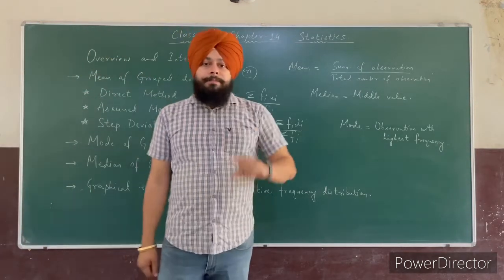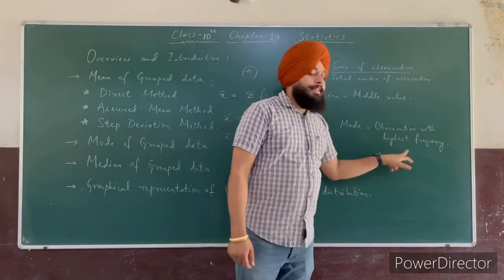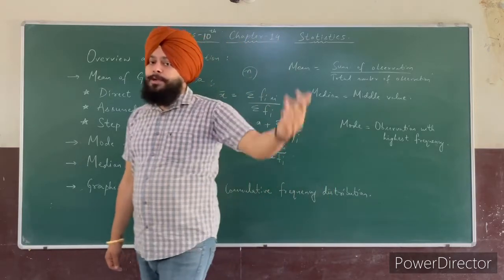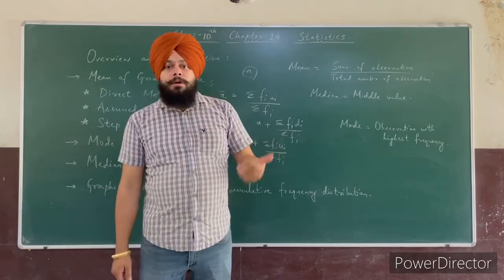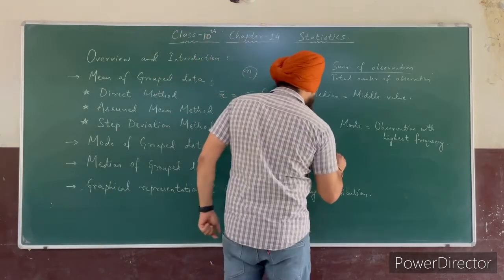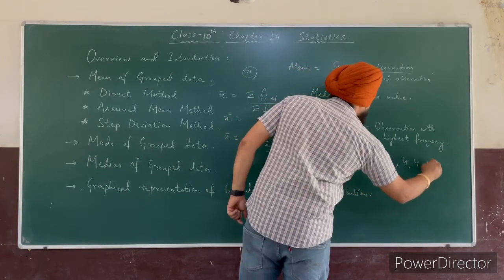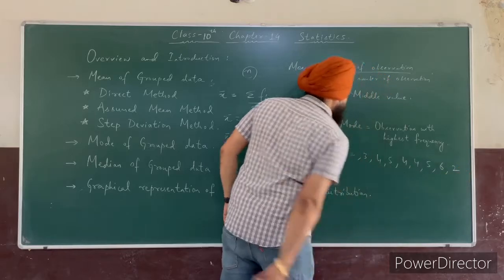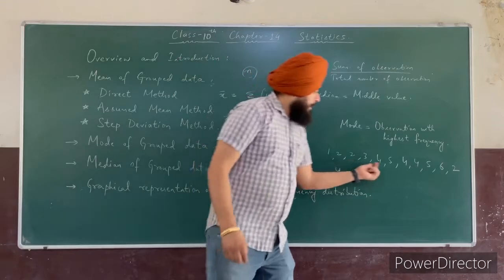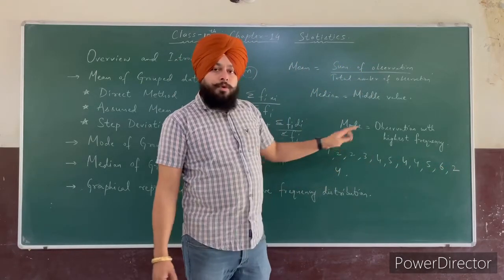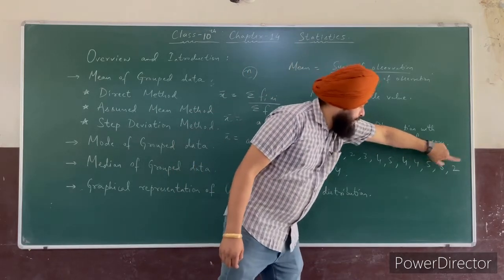So what is mode? In previous classes we have already done that mode is the observation with highest frequency, or you can say most repeated. It means any value or observation that repeats the most is called mode. For example 1 2 2 3 4 5 4 4 5 6 2 4. So I can write here some values which are in ungrouped form. So the data is 1 2 2 3 4 5 4 4 5 6 2 4.